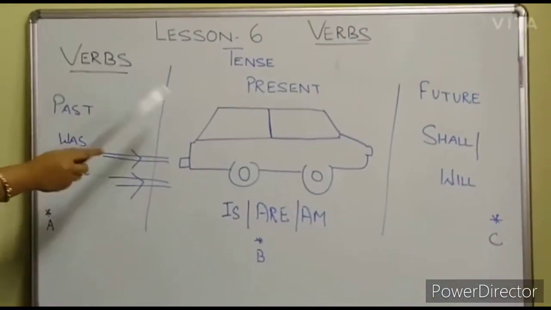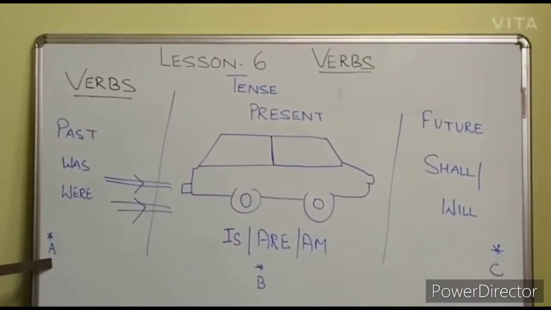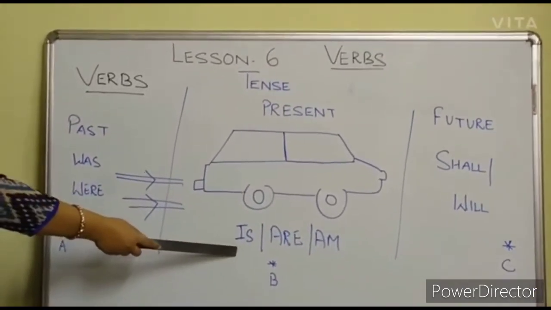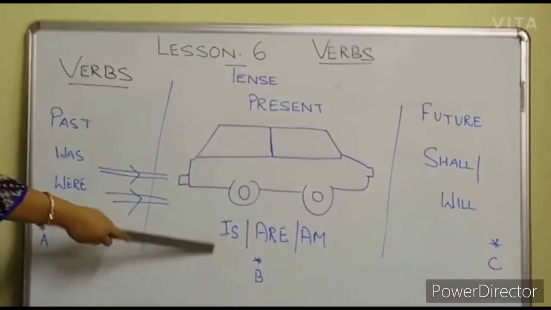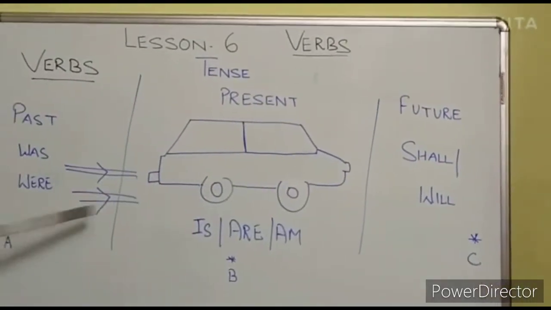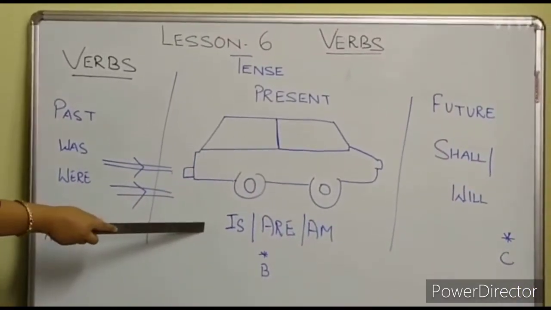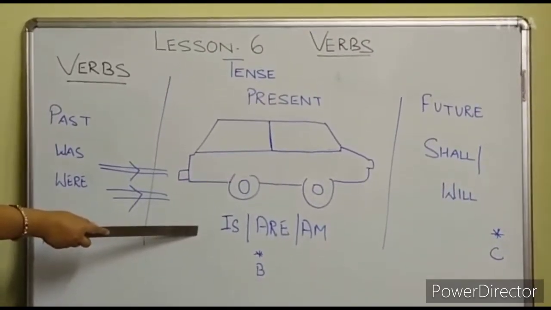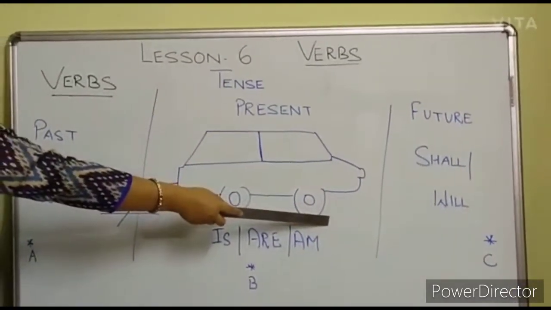See students, we can see a car here. Let us think that the car started from point A. At present, it is on point B, that is, it is crossing point B and it is heading towards point C, that is its destination. I am repeating once again, it's a car. It has started from point A, crossing point B and heading towards point C, that is the destination.